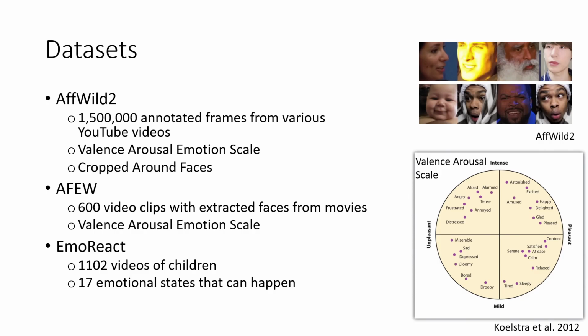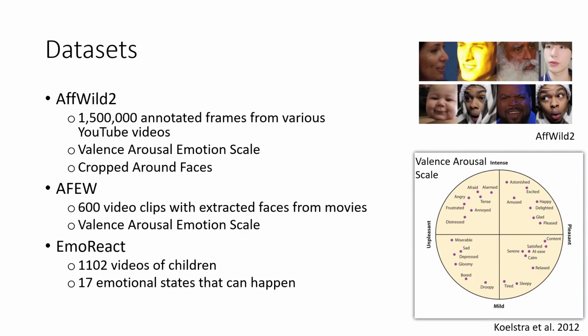As for the data sets, we use three main data sets for analysis. The first one is AFEW-VA... AFWILD2, which contains over 1.5 million annotated frames from various YouTube videos. It uses the valence arousal emotion scale and has cropping provided by the dataset owners to give everyone a standardized input. Then the AFU dataset also uses the valence arousal emotion scale.